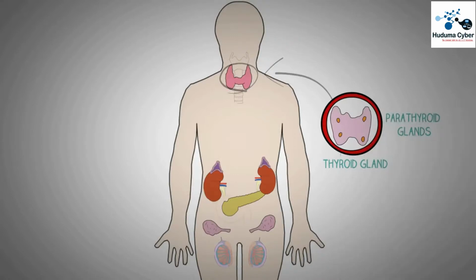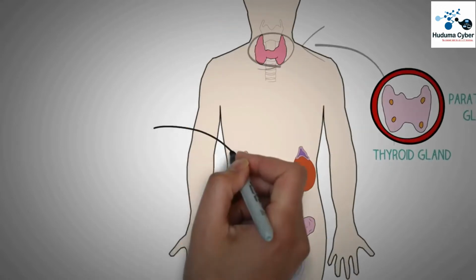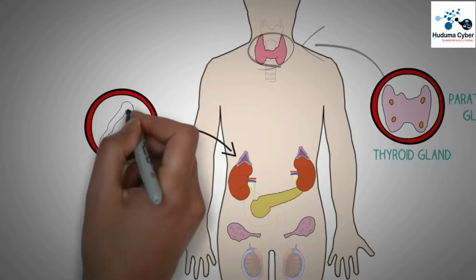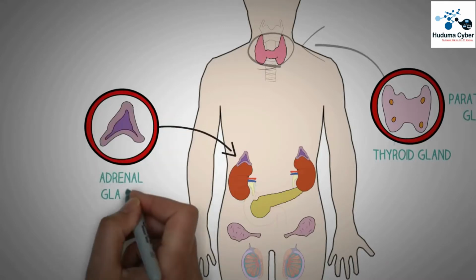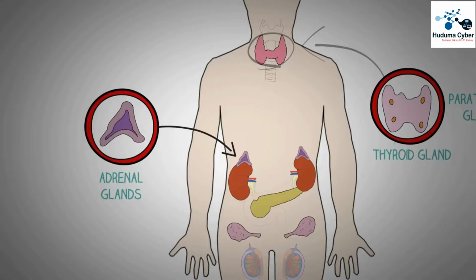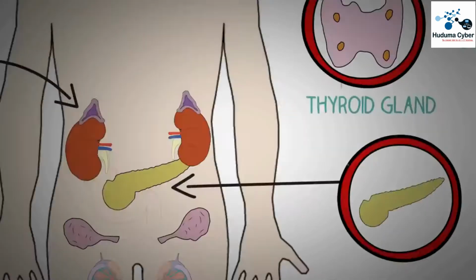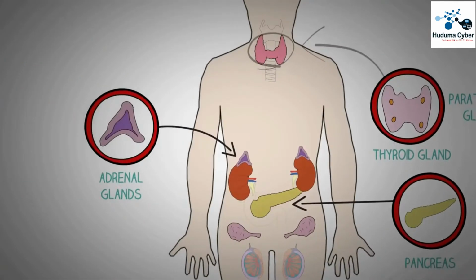Behind the thyroid gland, we have these four yellow parathyroid glands which secrete the important hormone parathormone. This hormone regulates the calcium and vitamin D metabolism in the body. Above the kidneys, we have the two important adrenal glands which secrete a variety of hormones that affect the metabolism of glucose and electrolytes, as well as the various catecholamine hormones, adrenaline and noradrenaline. We have the pancreas, which secretes the important hormone insulin, which is important for the metabolism of glucose, fats, as well as proteins.